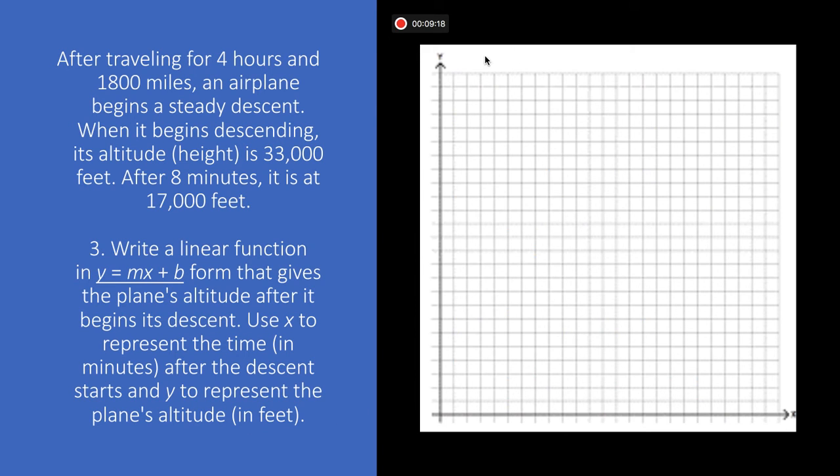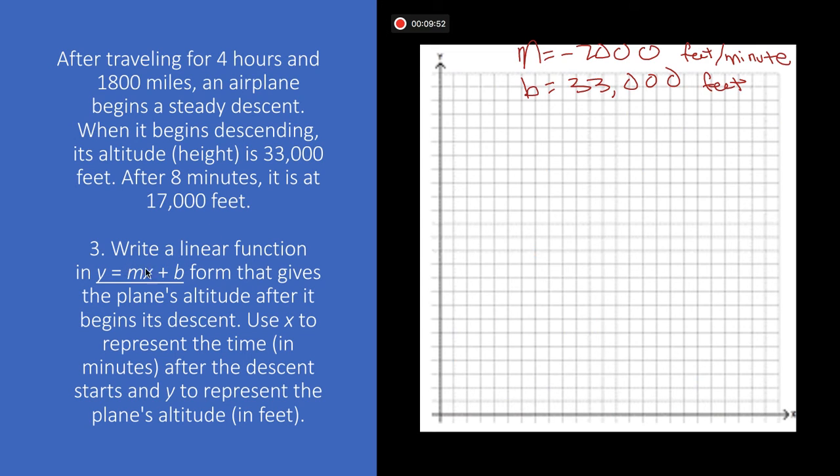So if I go back, I remember that my m was negative 2,000, and then my b was 33,000 feet to start with.